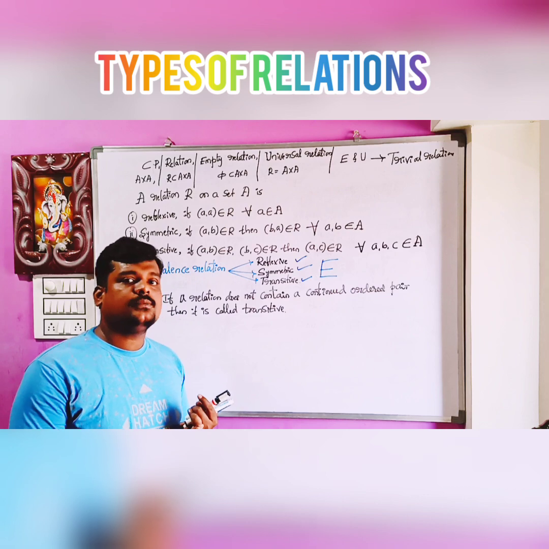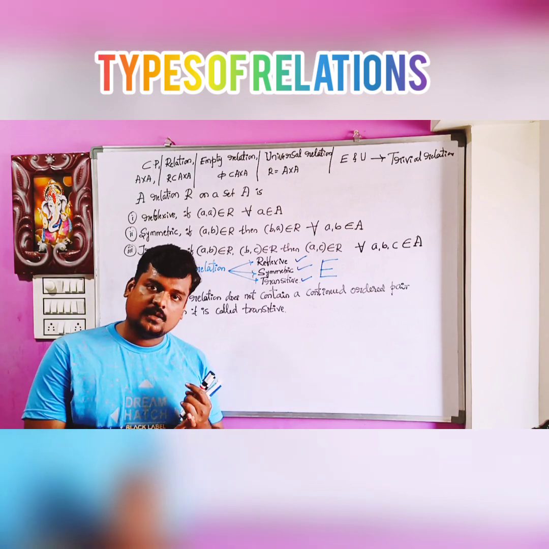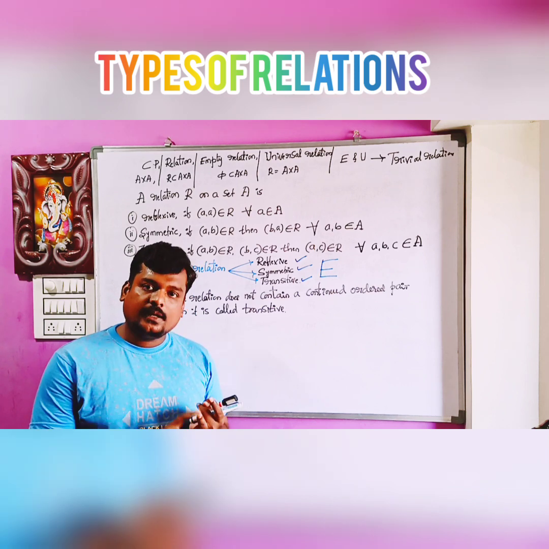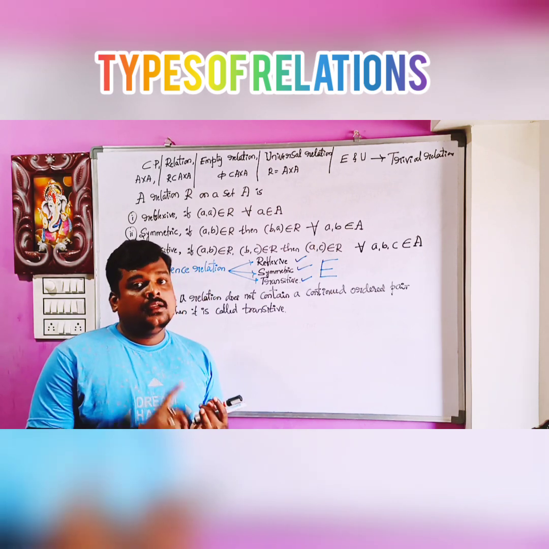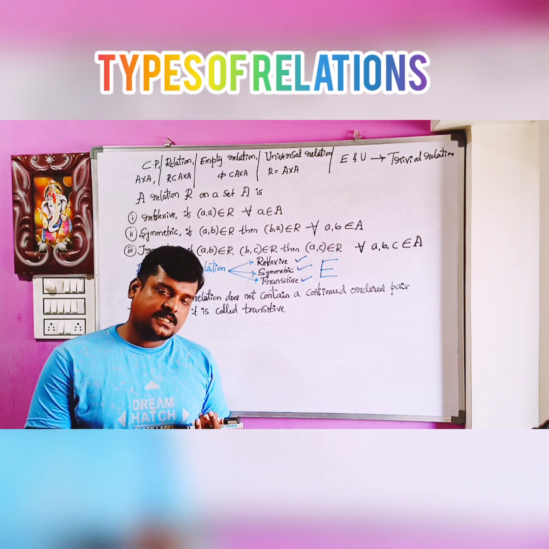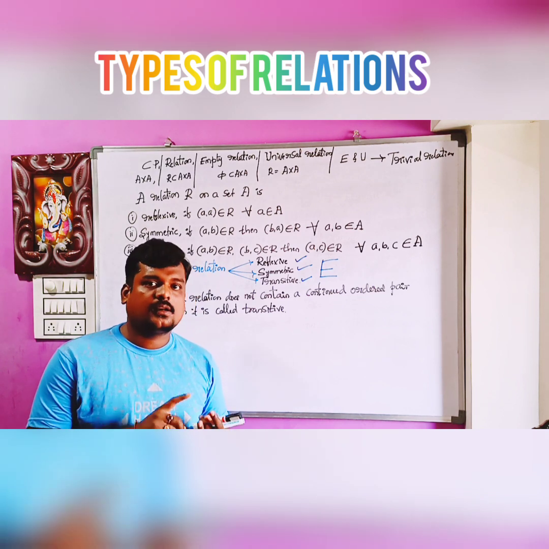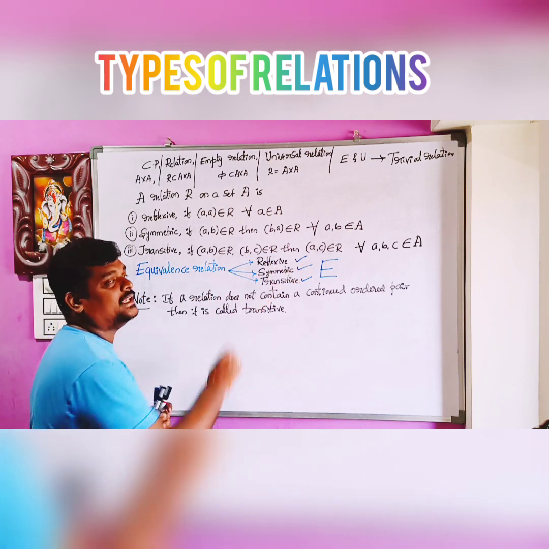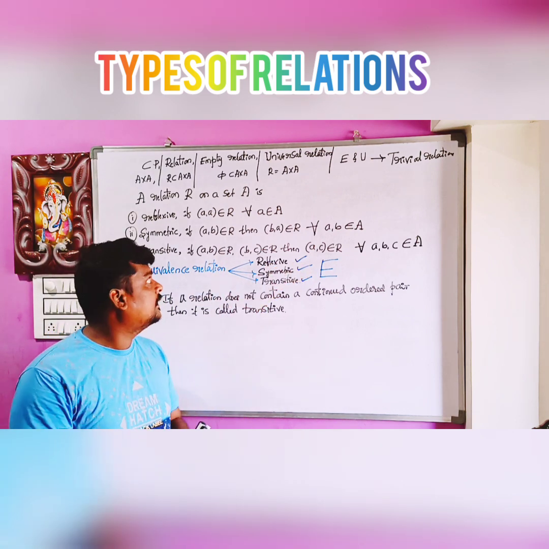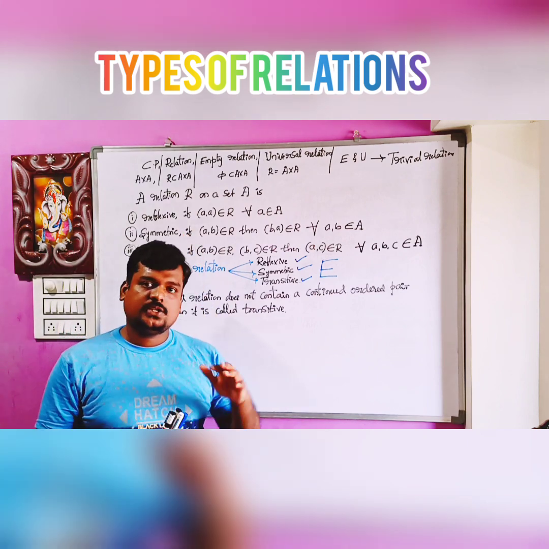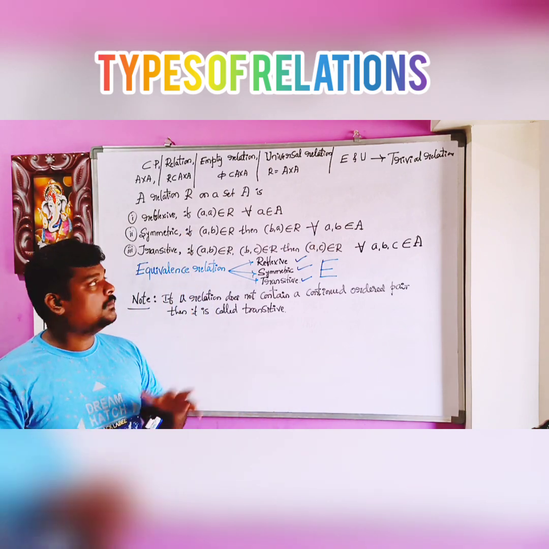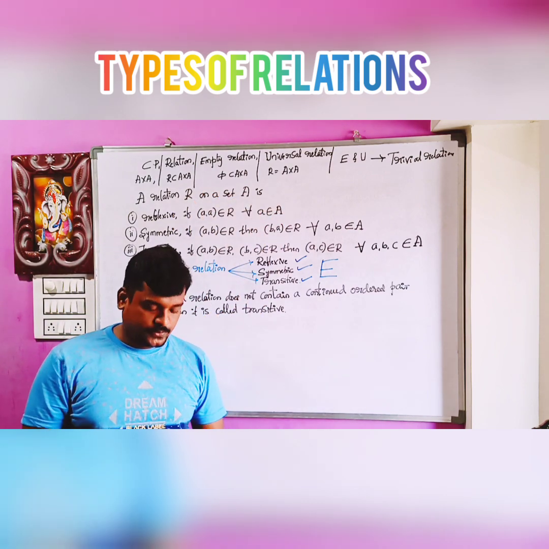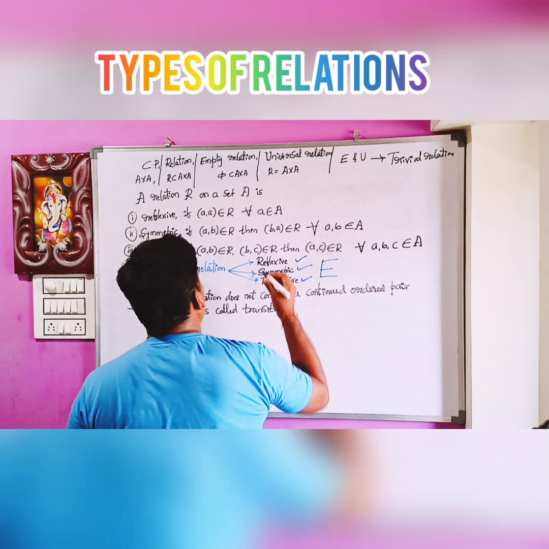So what are the types of relations that we have discussed? Empty relation and universal relation. Those two relations are also called trivial relations. Next we have discussed the reflexive relation, symmetric relation, transitive relation. These three relations are also called equivalence relations. What is a reflexive relation? A relation R on a set A is said to be reflexive.